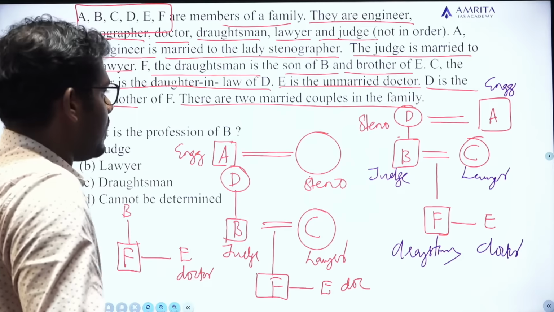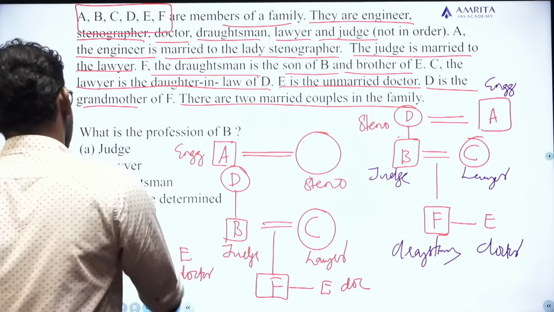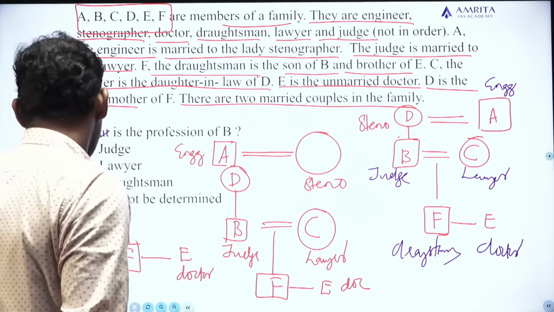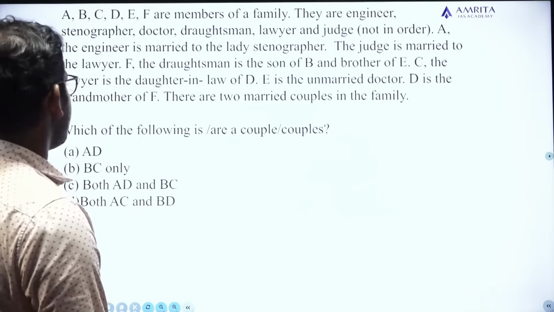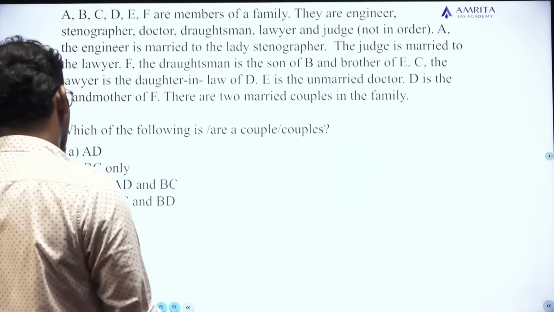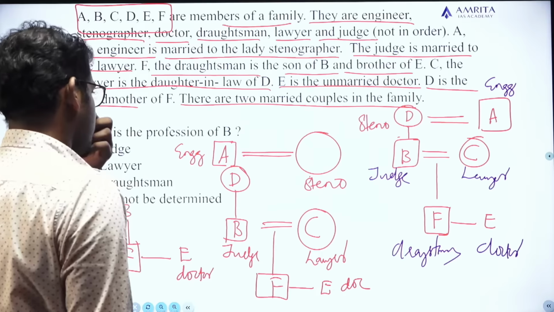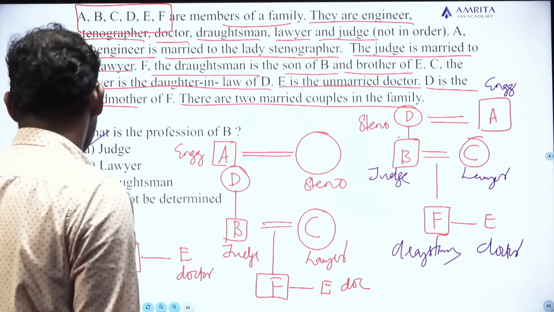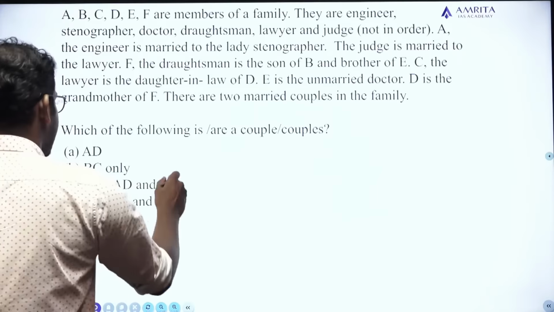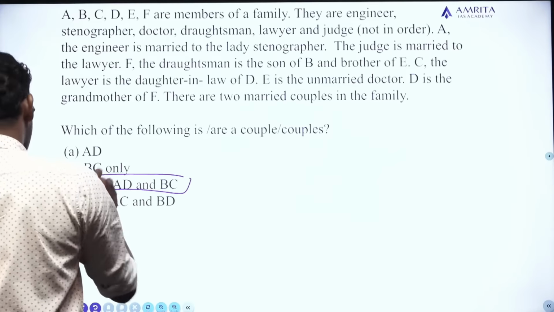What is the profession of B? It's judge. So the answer for this question is option A. Straight away moving to the next question. Which one of the following is or are couple or couples? AD is a couple, BC is a couple. So both AD and BC are couples. Answer for this question is option C.